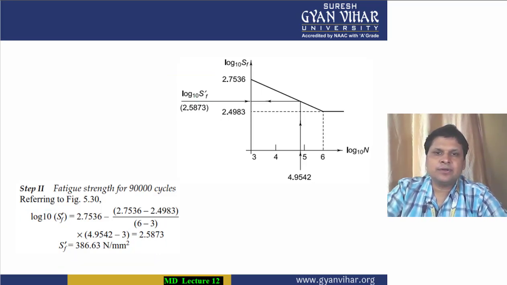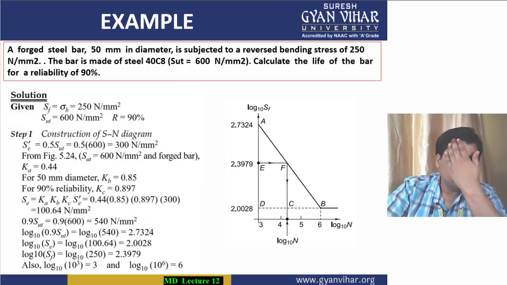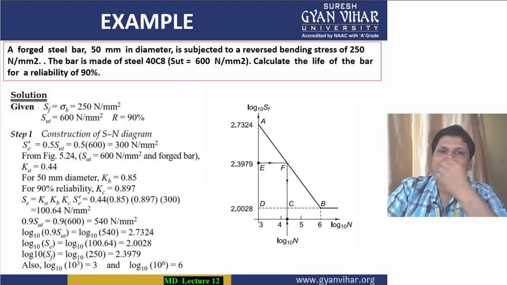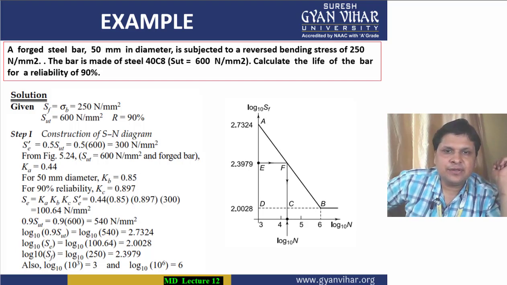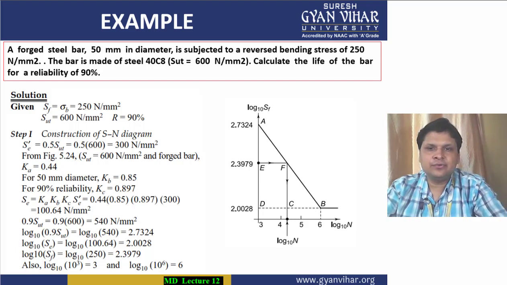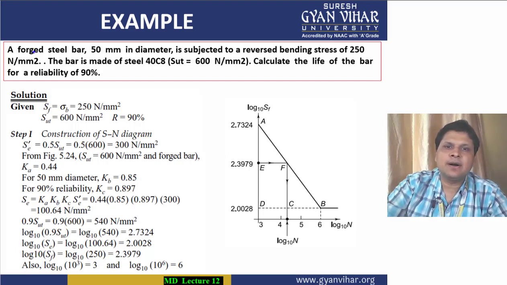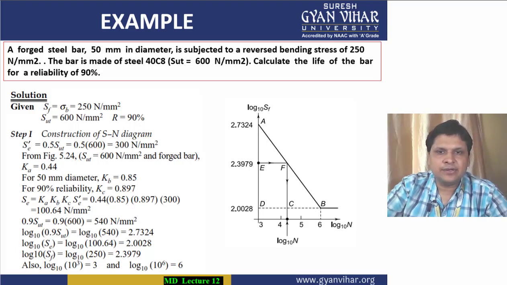Now let's focus on the next numerical. So what is the next numerical saying to you? In this particular numerical which you are seeing on the screen, it is saying that there is a forged steel bar 50 mm in diameter and it is subjected to reversed bending stress of 250 Newton per mm square.